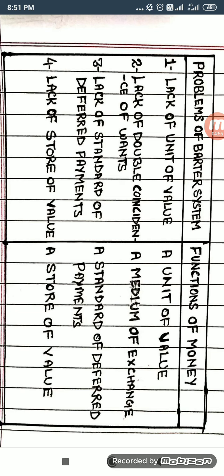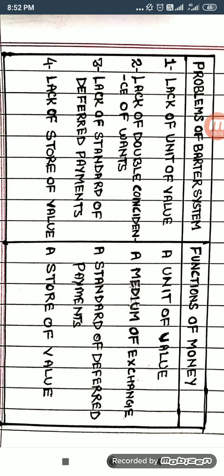Now people do not have to search for a person for exchange. Now anybody can purchase anything in terms of money, because money is accepted by all and it is authorized by the government.